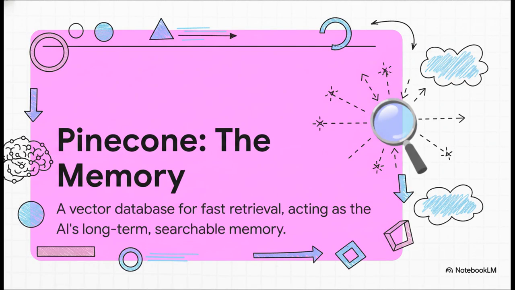And that brings us to Pinecone. This is where the magic of memory really happens. Pinecone is what's called a vector database. So what on earth does that mean? Well, instead of storing words as just text, it stores their meaning, their context, their vibe as a string of numbers. This lets our AI find the most relevant piece of information almost instantly, even if our follow-up questions don't use the exact same words. It's searching for meaning, not just keywords.